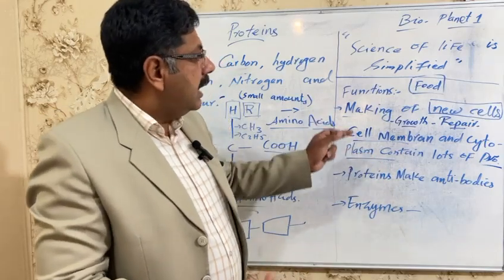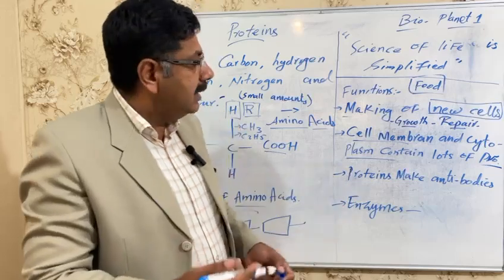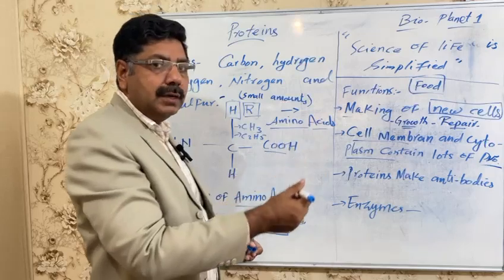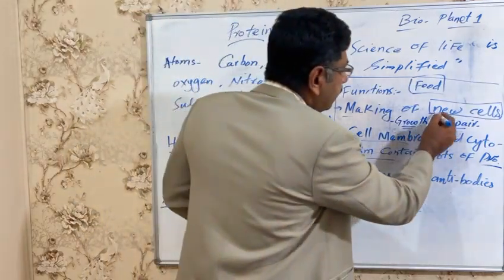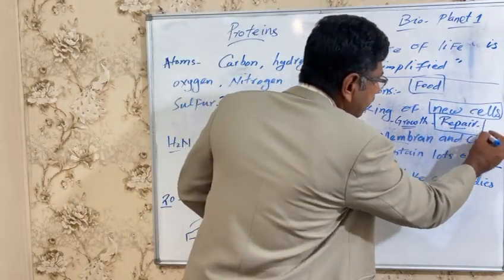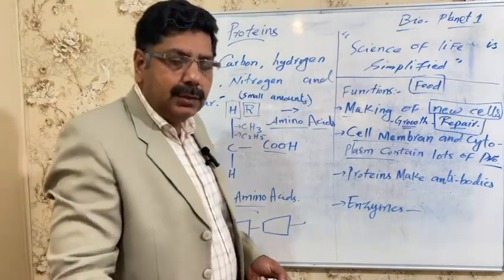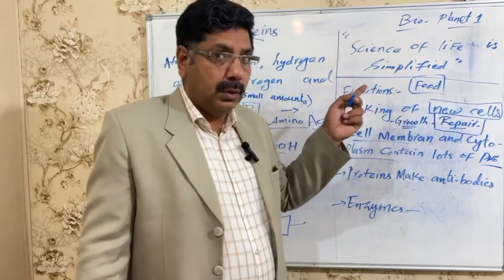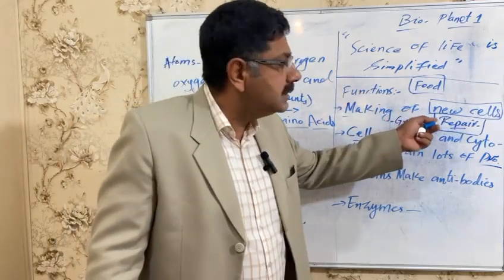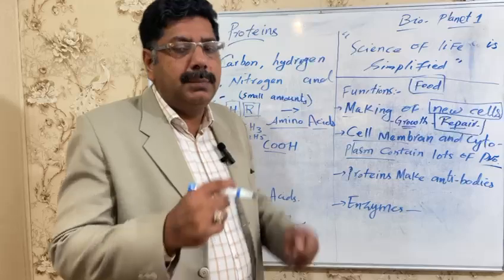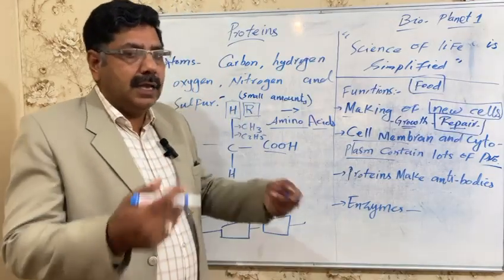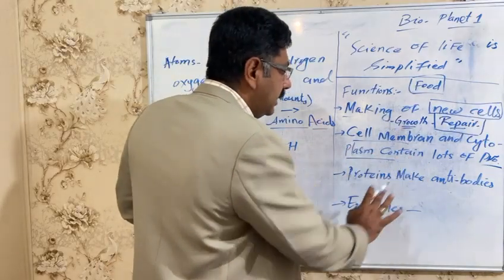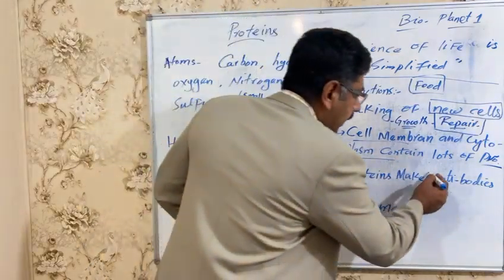So now when they make new cells, which are used for the growth of the animal or the plant, and if there is damage in the body of a plant or an animal, the repair work is done with whom? With these proteins. The repair work will be done when the new cells are formed. So the cell membrane contains a lot of protein.